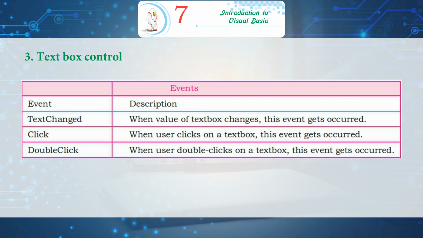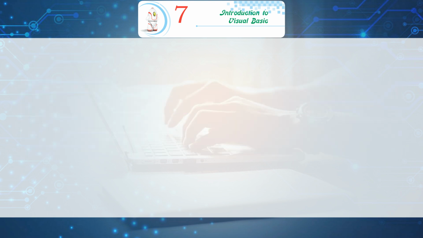Events. Text changed. When value of text box changes, this event gets occurred. Click. When user clicks on a text box, this event gets occurred. Double click. When user double clicks on a text box, this event gets occurred.